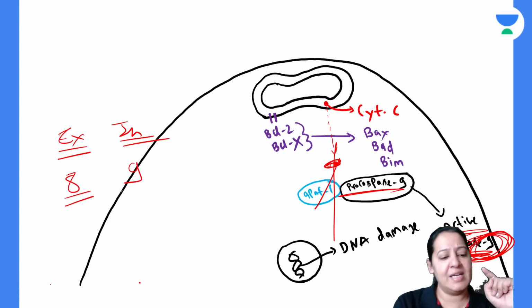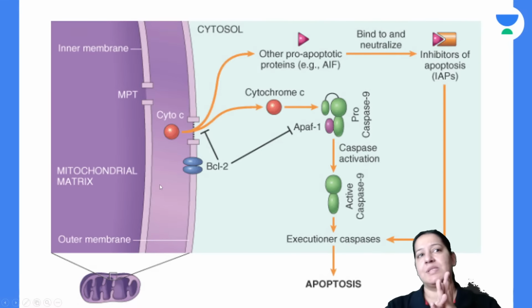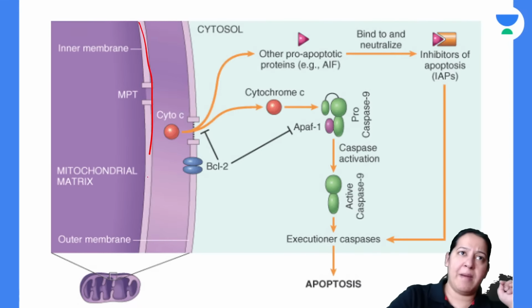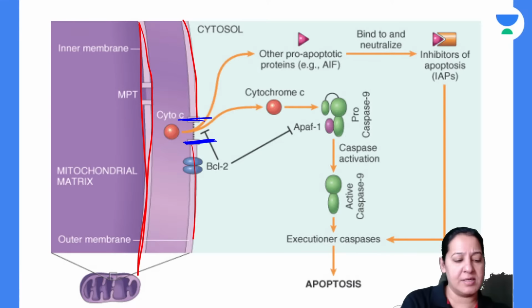And here we are saying it is caspase number 9. Give me a thumbs up. So here the same diagram is from Robbins. Can you see? Should I explain this diagram? Can you see this is the inner mitochondrial membrane? This one is the inner mitochondrial membrane and this one is the outer mitochondrial membrane. Please appreciate the door or the transit on the outer mitochondrial membrane. This is the transit. Yes, Sufi.